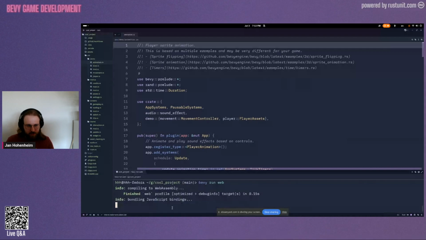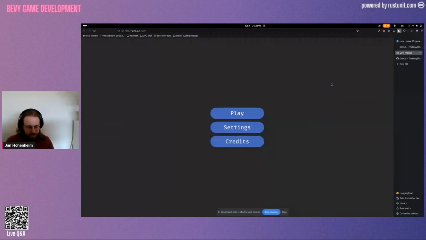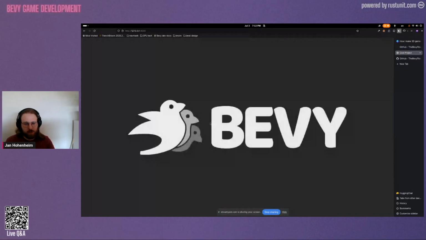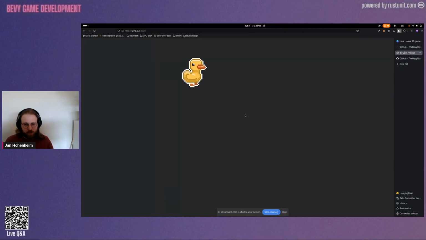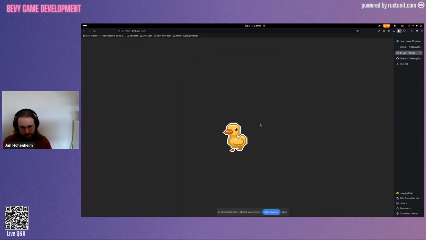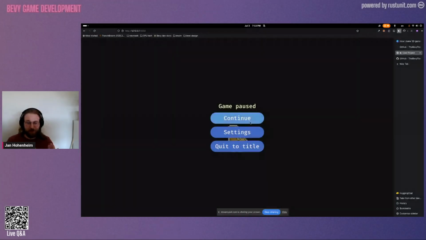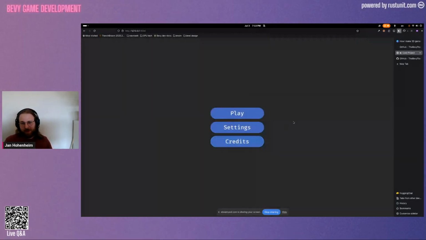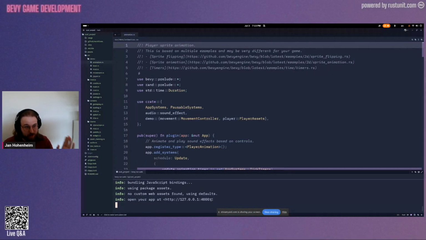And you'll see that this does some mumbo jumbo here. And now it hosts our game over here. And now, let me just restart it so you see there's a spinner and a splash screen. And now you can see that the whole shebang is running in our browser. And this here is my favorite feature about the Bevy CLI and why I really warmly recommend it to everyone out there. If you're doing 3D or not, you have to know about this, because this is not specific to the 2D template. You can just do this with every Bevy game. Just do bevy run web, and it will run in the web.